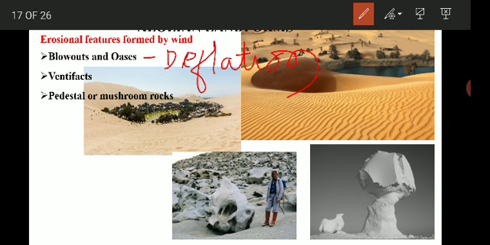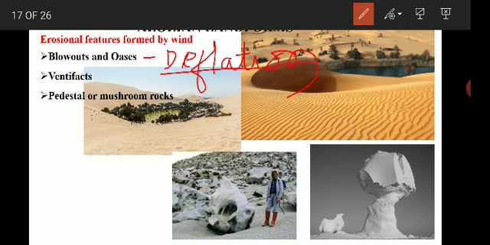So when the wind is moving with great velocity over dry and loose sand like a desert, you can imagine, it can remove a huge quantity of particles from the surface, and this phenomenon of removing loose particles by wind is called deflation.